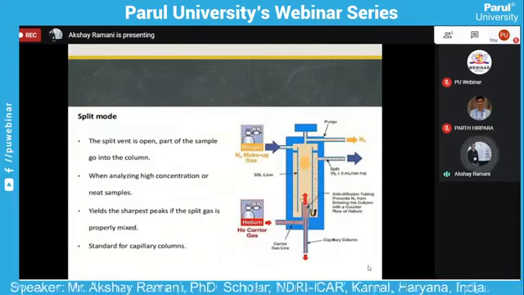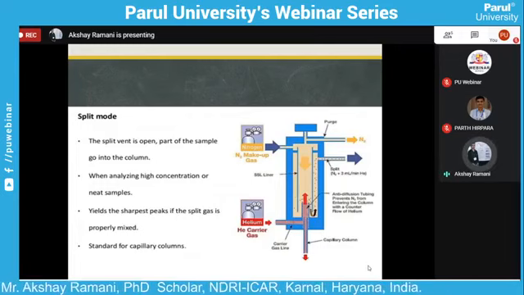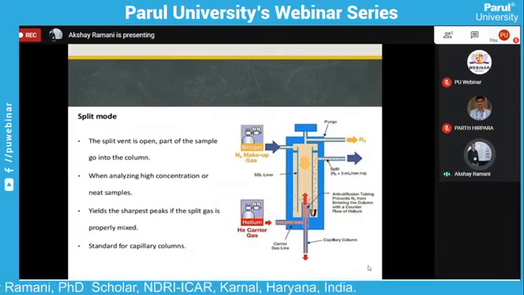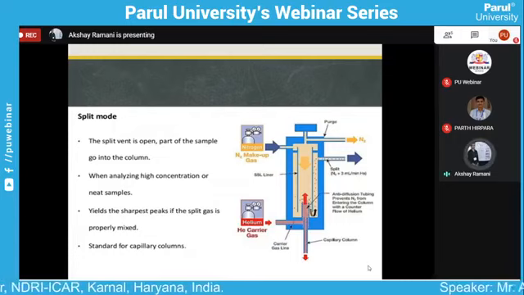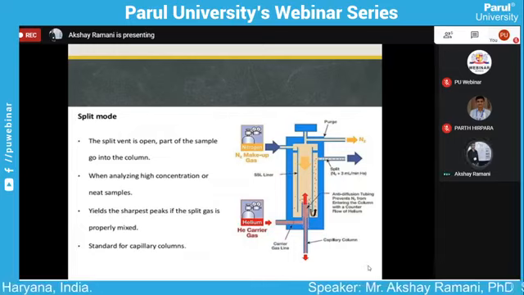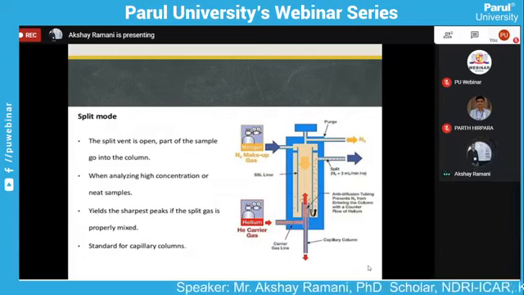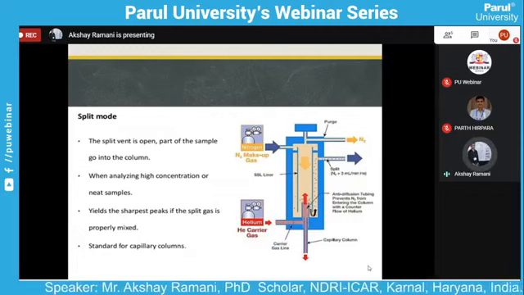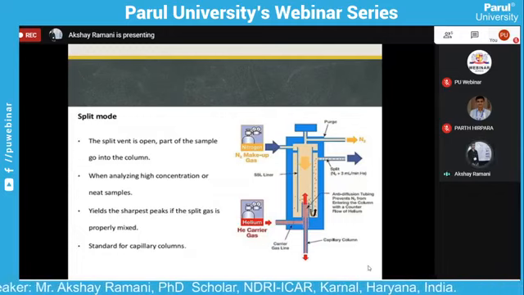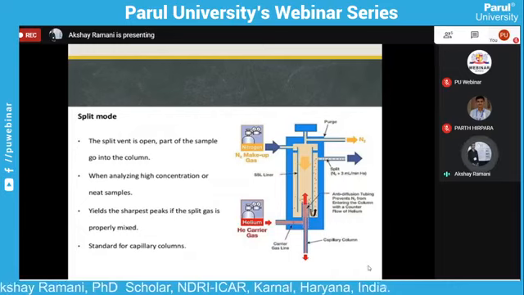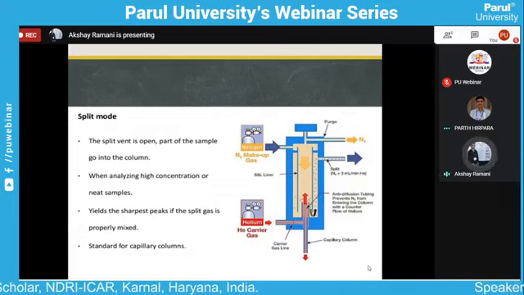In the split mode injector, the split vent is open, so only a small portion of the sample goes to the column. It is used for concentrated solutions, mostly more than 0.1% concentration.